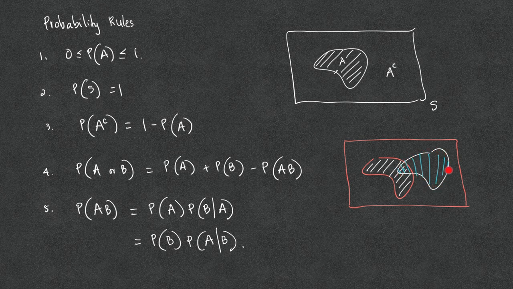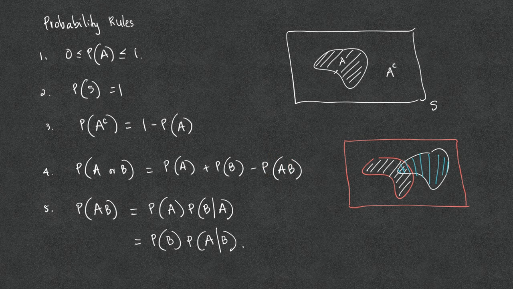the second piece. Notice that when we take the first piece and add the second piece, we counted the intersection twice. The intersection is what the two have in common. This is known as A and B. Thus, the probability of A or B is the probability of A plus the probability of B minus the probability of A and B. Because we double counted this piece, the intersection, we have to take one away.